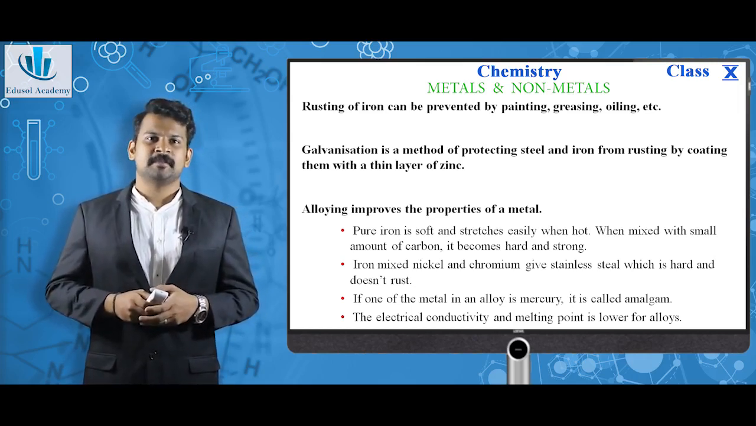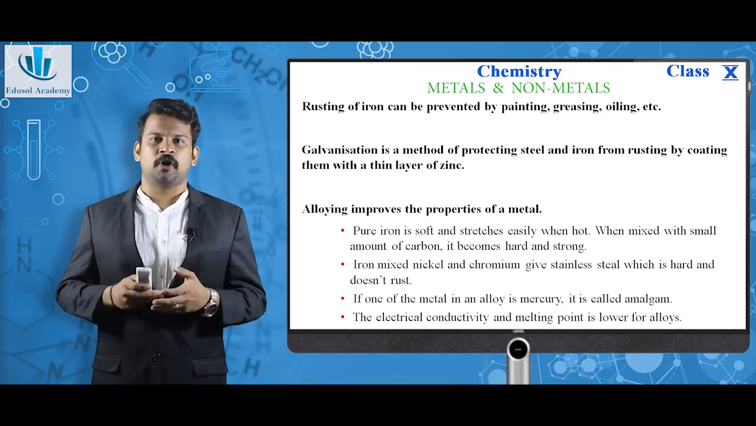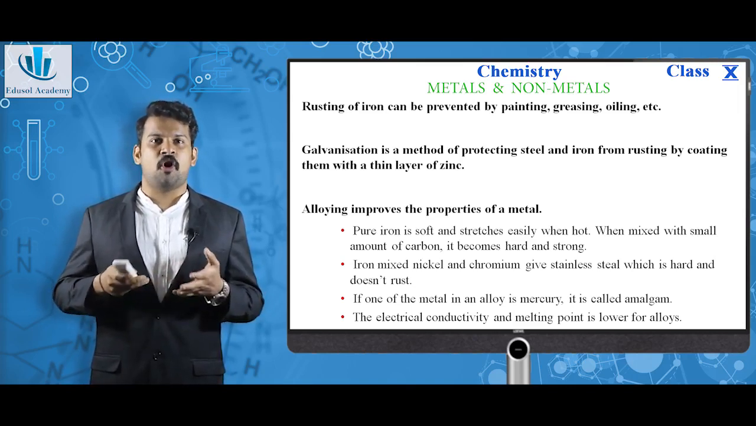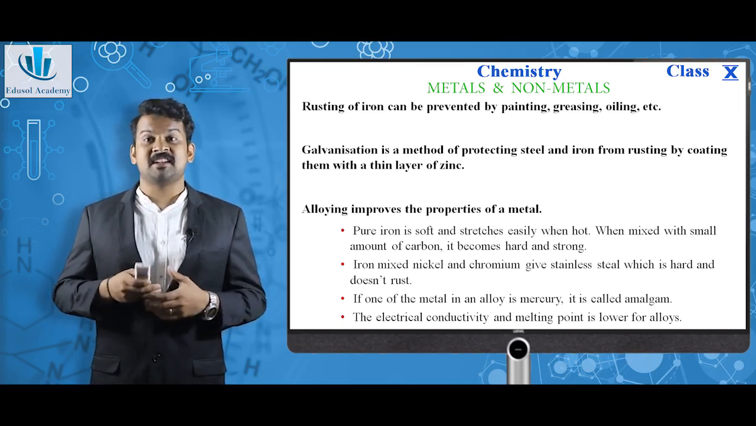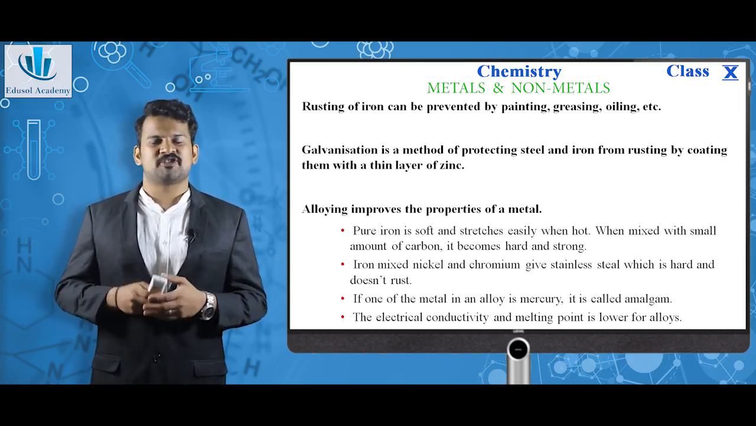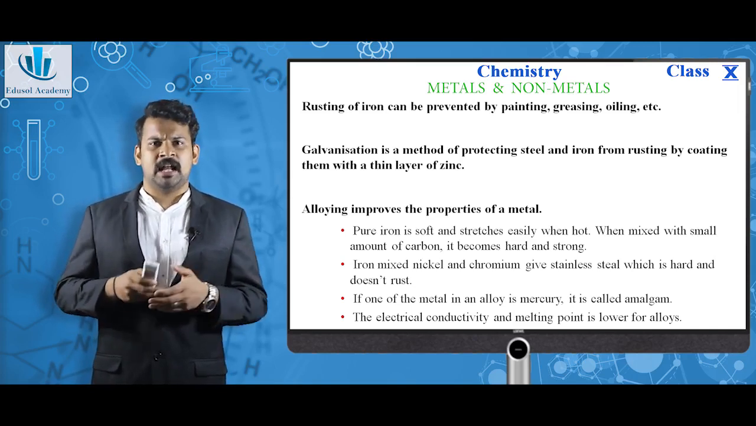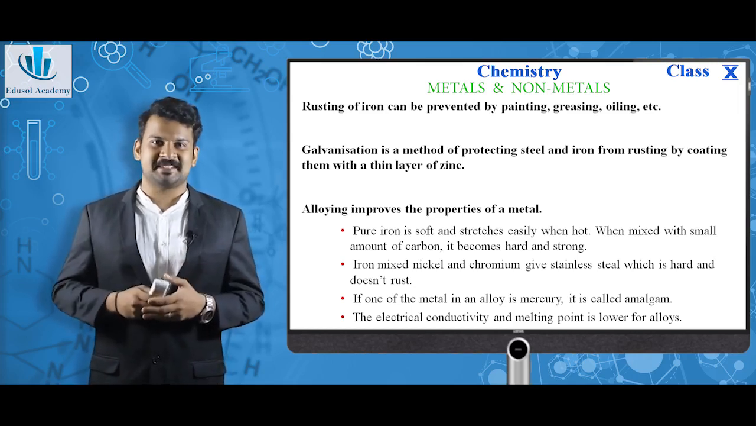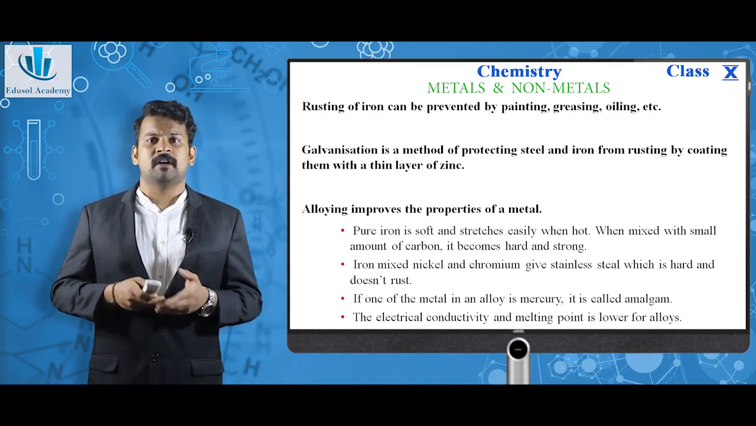For example, pure iron is soft and it stretches easily when hot. When mixed with a small amount of carbon, it becomes hard and strong. Iron mixed with nickel and chromium gives stainless steel, which is hard and doesn't rust. If one of the metals in an alloy is mercury, it is called an amalgam, which has a wide range of properties. The electrical conductivity and melting point are lower for alloys.